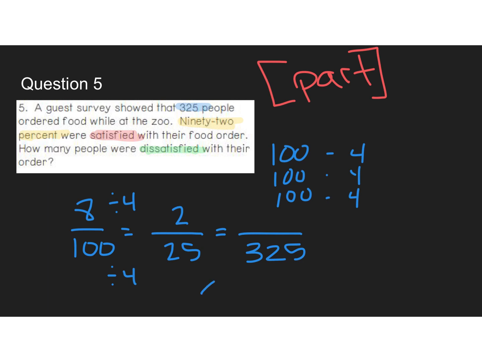So I did times 13. Double check that. So 25 times 13 I think is 325. And then I would do the same thing on top. 2 times 13. So I would just do 2 times 10 and 2 times 3. So that would be 20 plus 6. So I think my answer is going to be 26 dissatisfied people.